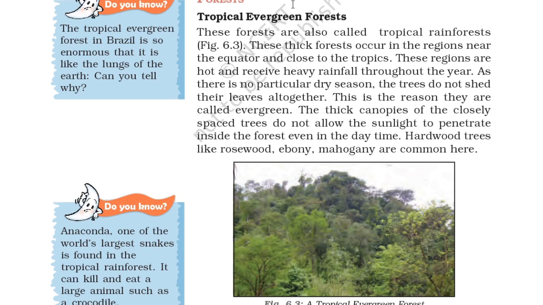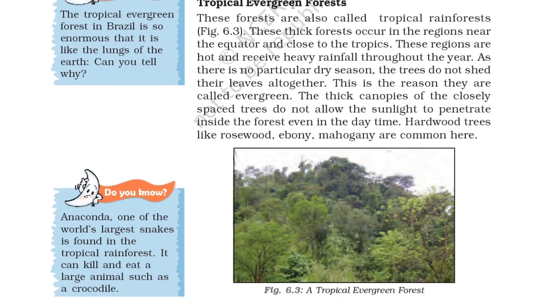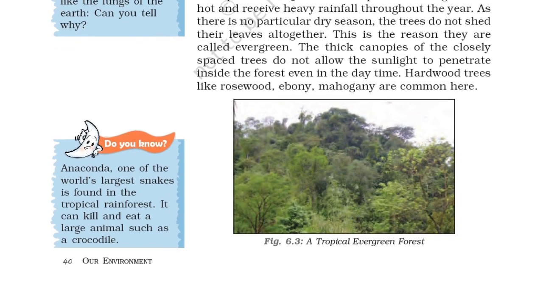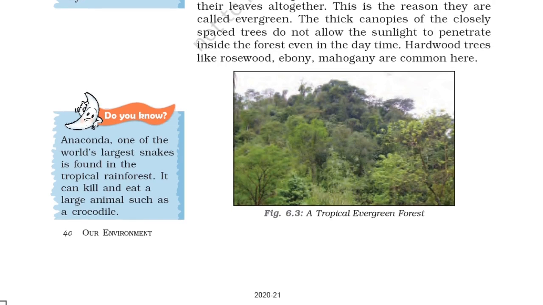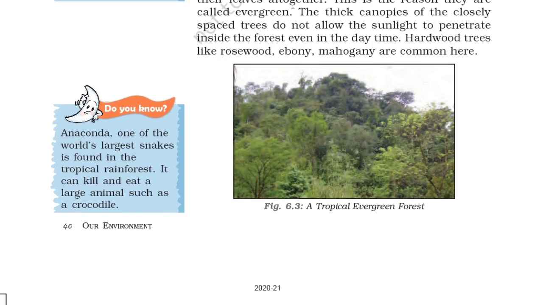As there is no particular dry season, the trees do not shed their leaves altogether. This is the reason they are called evergreen. The thick canopies of the closely spaced trees do not allow the sunlight to penetrate inside the forest even in the daytime. So the sunlight does not fall on the ground because of the thick canopies of the trees. Hardwood trees like rosewood, ebony, and mahogany are common here.